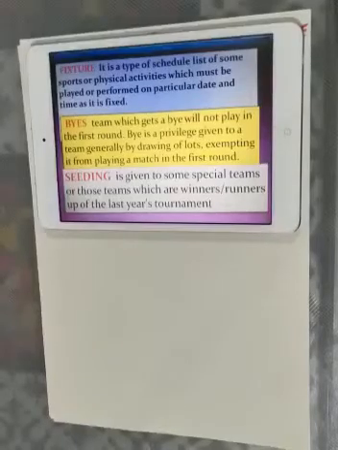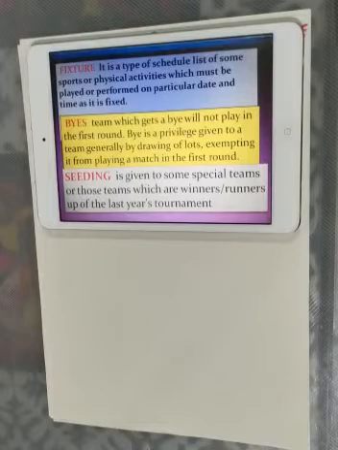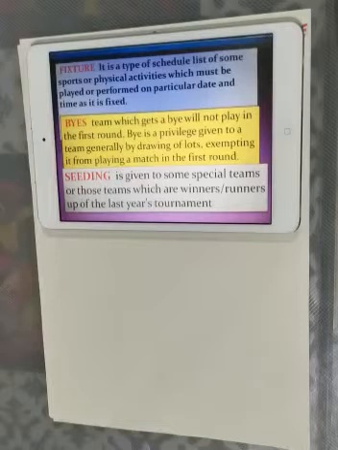Hello students, welcome back with the same chapter, Planning in Sports, Unit 1. So students, today we will cover the theory of fixtures, byes and seeding.